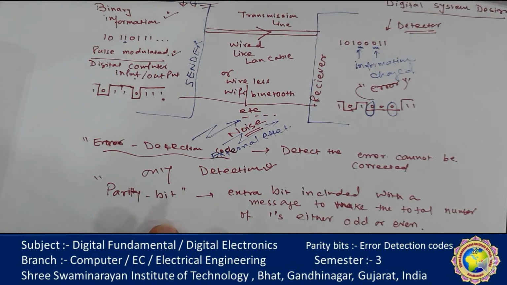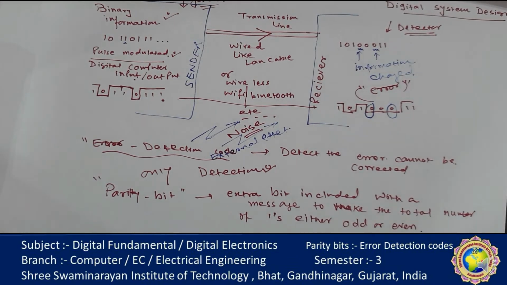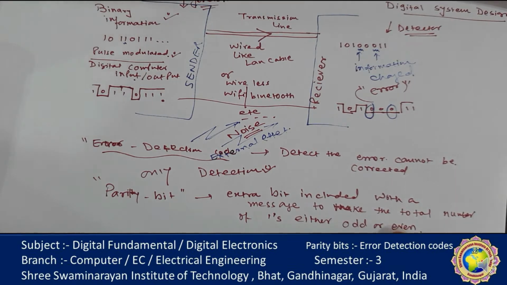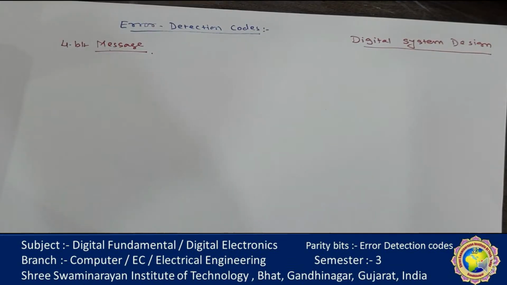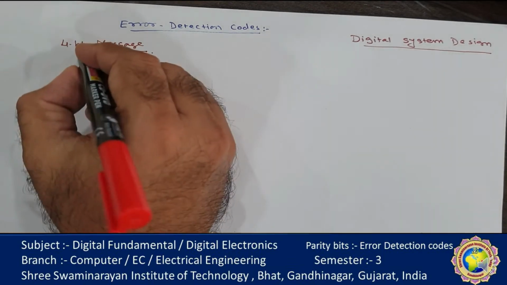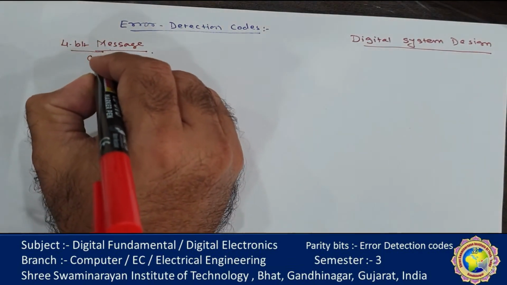So now let's see how the two different types, odd or even. Here there are two ways possible. The number of ones may be odd or the number of ones may be even. So let's see how we can make the error detection code in this concept. Now suppose my message is always 4-bit, the package is 4-bit.